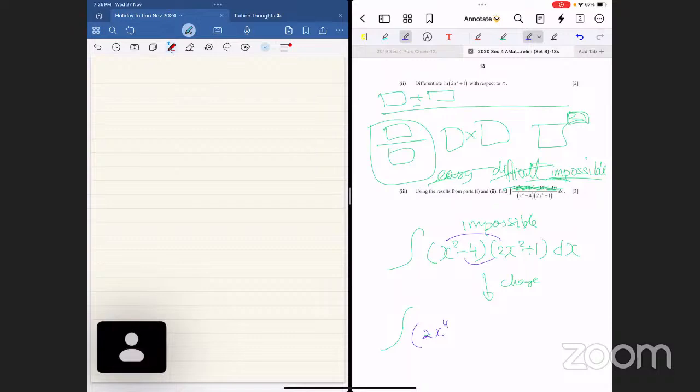Minus 8x to the power of 2. Good. And then the next one will be minus 4. And then the last one will be 2x to the power of 4. Sorry, the last one is x to the power of 2. Right. And I can simplify this into minus 7x squared, right?